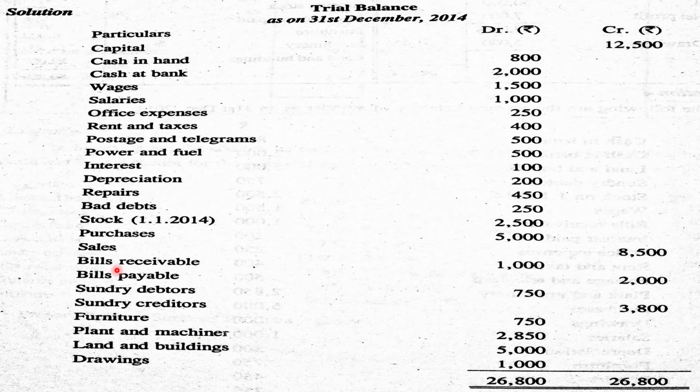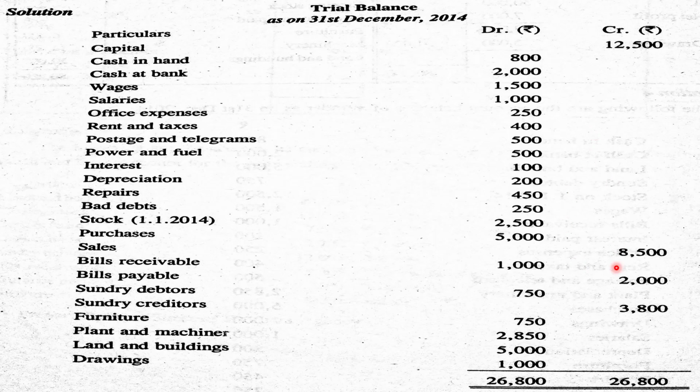Let's check these things. Bills receivable is an asset, so it is debited. Bills payable is a liability, so it is credited. Then sundry debtors is an asset, it is debited. Sundry creditors is a liability, so it is credited. Then all other assets. Drawing is the capital decrease, so it is debited.